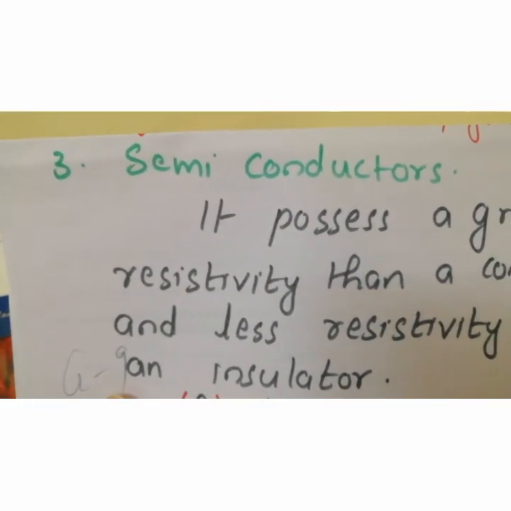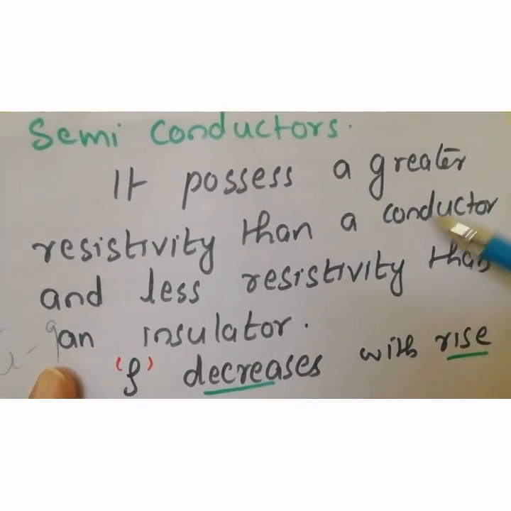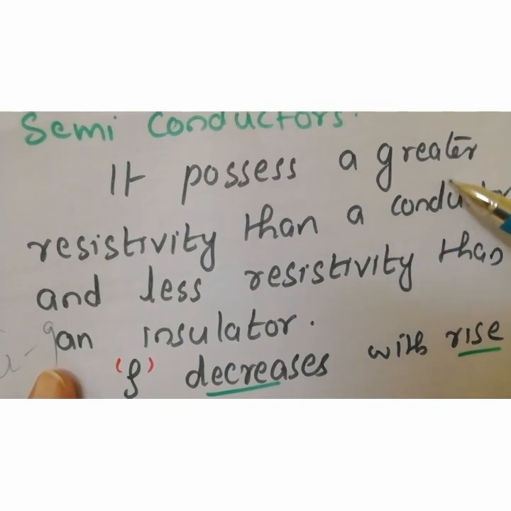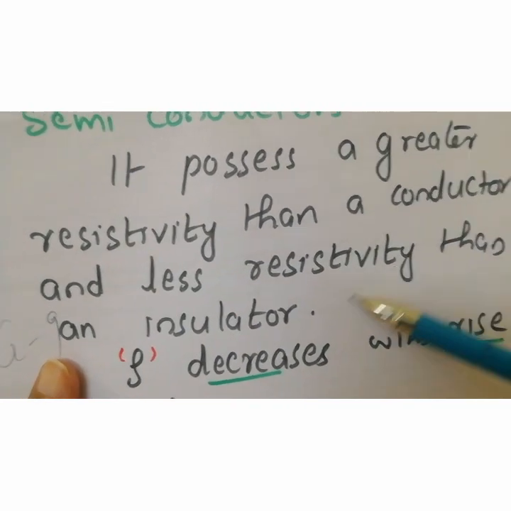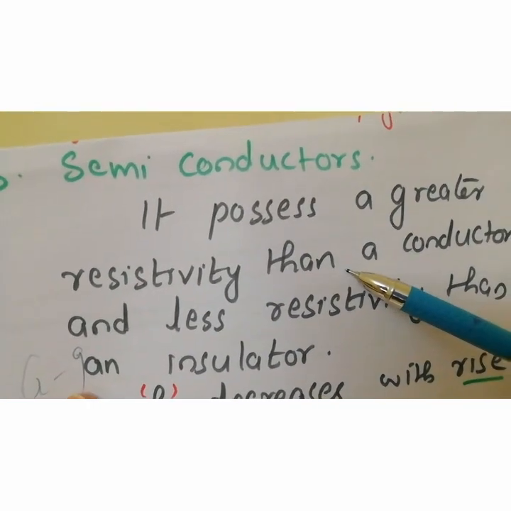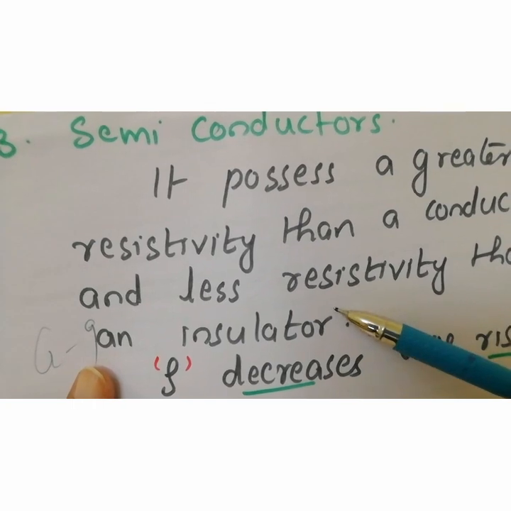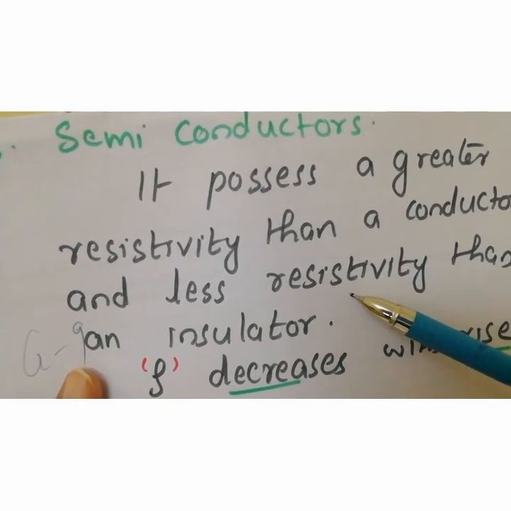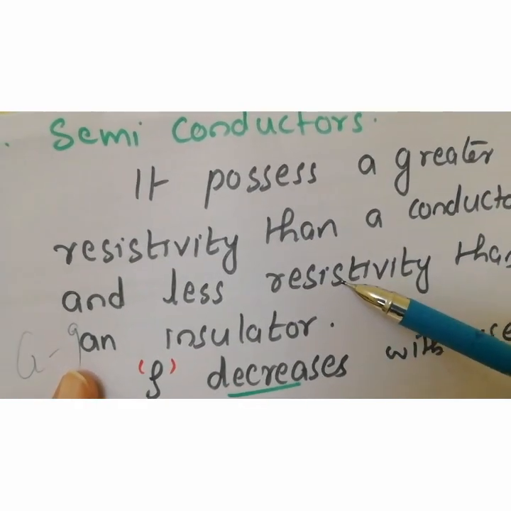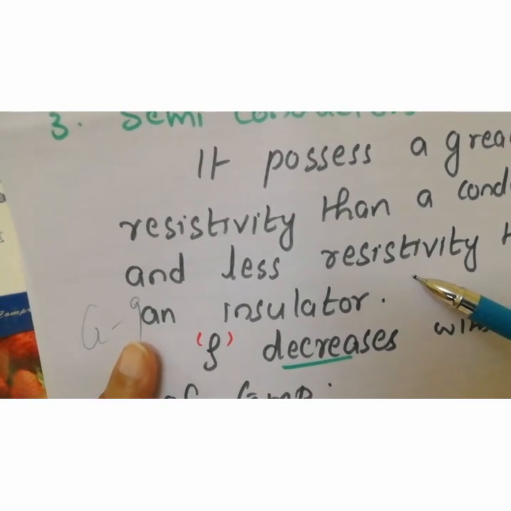Then one more group is there, semiconductors. They possess a greater resistivity than a conductor and less resistivity than an insulator. That is the difference. The position of the semiconductors is in between conductors and insulators. So they possess a resistivity between conductors and insulators.